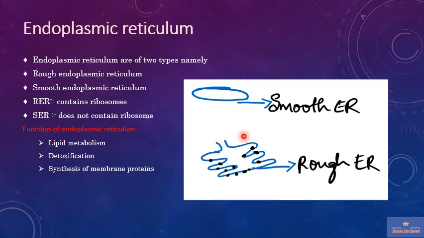The main functions of the endoplasmic reticulum are that they help in the detoxification process, they help in lipid metabolism, and they also help in the synthesis of membrane proteins.